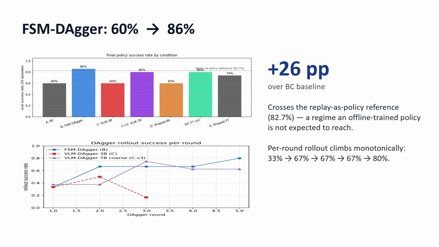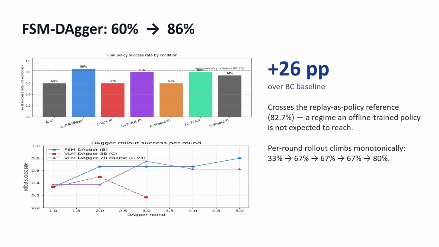An offline trained policy usually cannot beat that number because DAgger collects correction labels in states that the demos do not cover, and the policy learns to recover from its own mistakes. The per round rollout success goes up steadily from 33% in round 1 to 80% in round 5. So finite-state machine DAgger does exactly what the theory says.